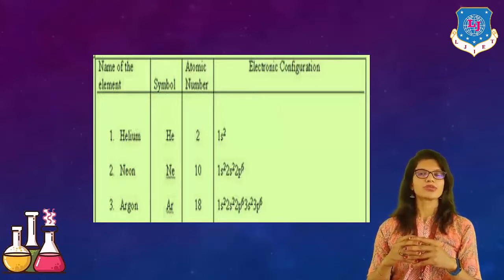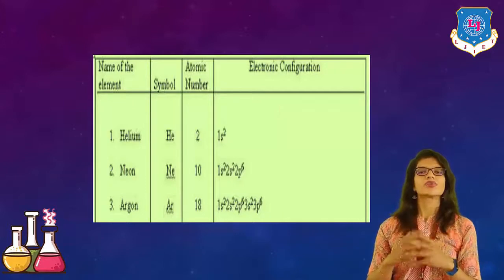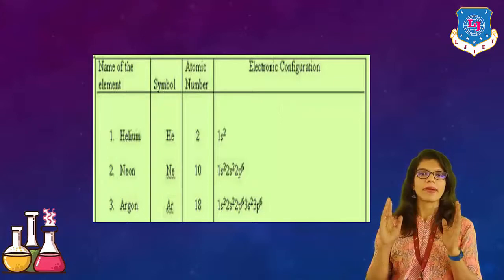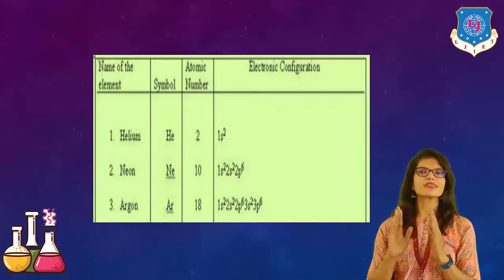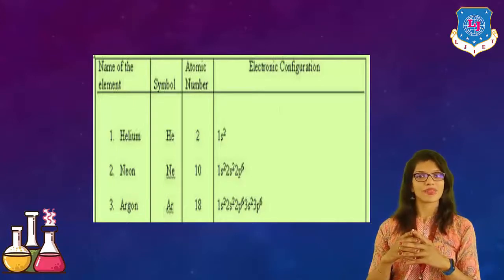Here I have given you certain examples. First one is helium. If you can see here, its electronic configuration is 1s2. One orbital can maximum occupy 2 electrons. So here there are 2 electrons. So the orbital is full. No chance for entering an electron from outside.